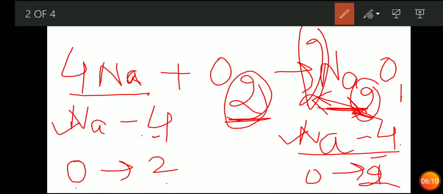Okay, now see, Na is 4 over here and Na is 4 on the reactant side and product side. So both the Na's are 4 and oxygen is 2. I will explain it again. Just see.